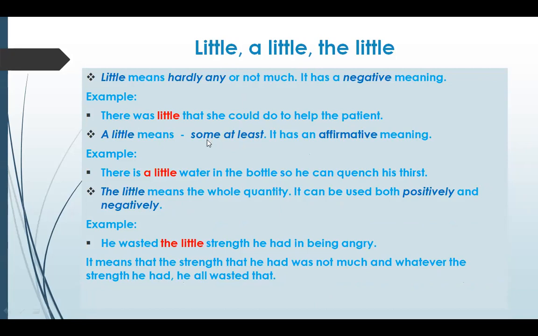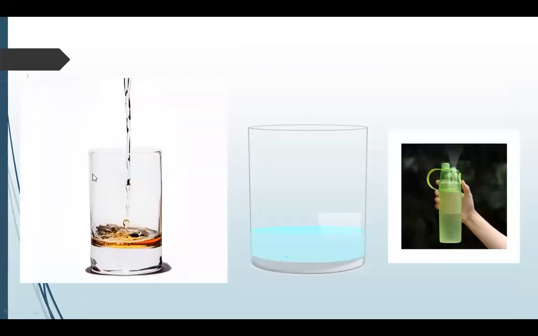No hope was there. A little में there is a little water in the bottle so he can quench his thirst. So a little refers to a sufficient amount. The little means the whole of the amount. He wasted the little strength that he had in being angry. So जो भी कुछ उसके पास था, whatever the strength he had wasted that strength. So ये कुछ example है जैसे this can be used as little water. That means I need some more. A little, sufficient quantity to quench my thirst. The little water in the jug, I drank all the water.